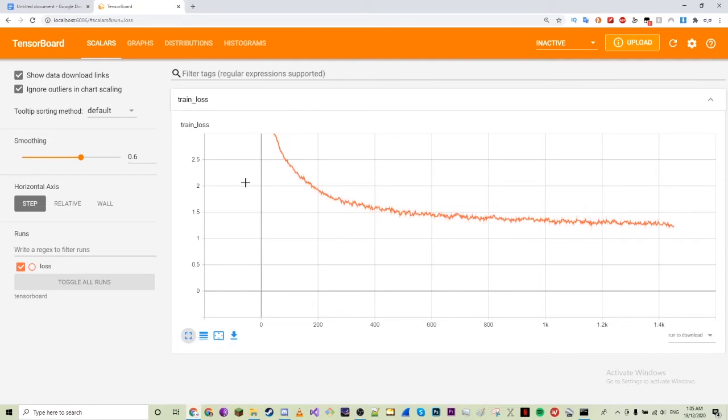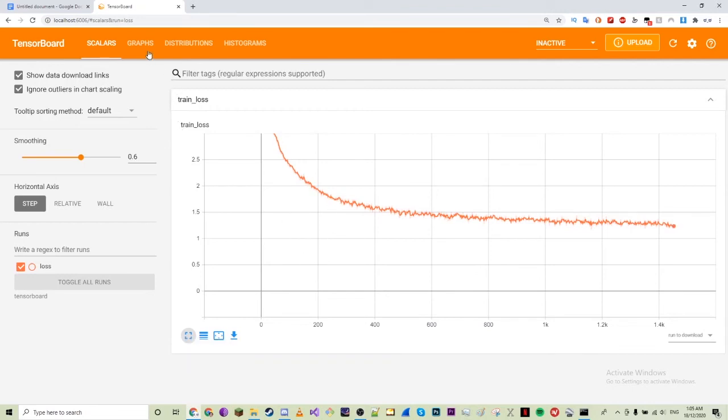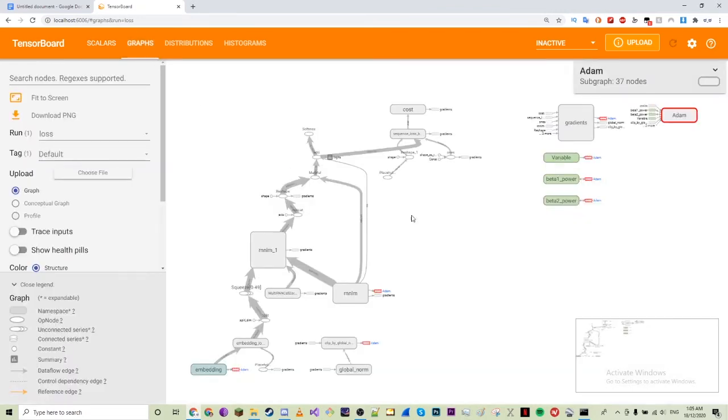Now, I may be stupid. But yeah, so it starts slowing down. Loss gradually gets slower, not as fast as it used to at the beginning. Yeah, that's it. And over here we have this graph.